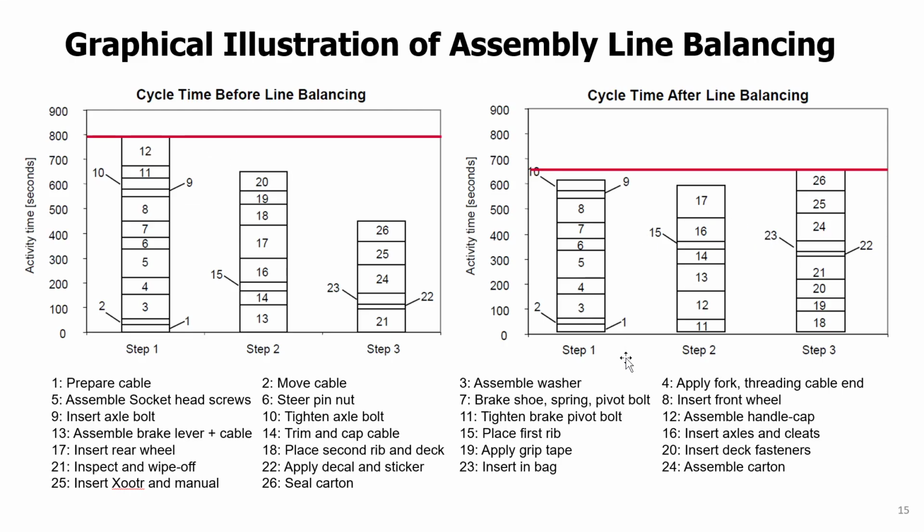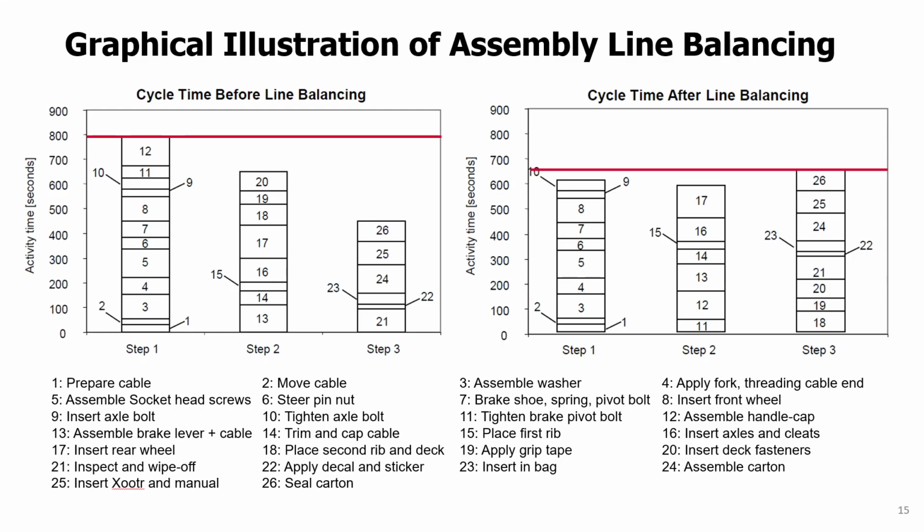This balancing before would only have the benefit of a more fair division of labor, but it wouldn't really improve our flow rate because we would still have to produce at the rate of demand.